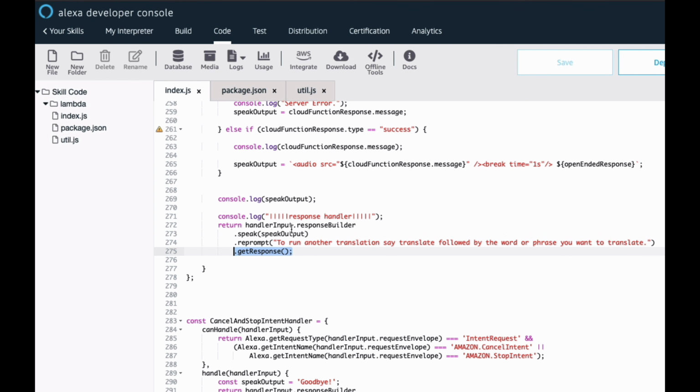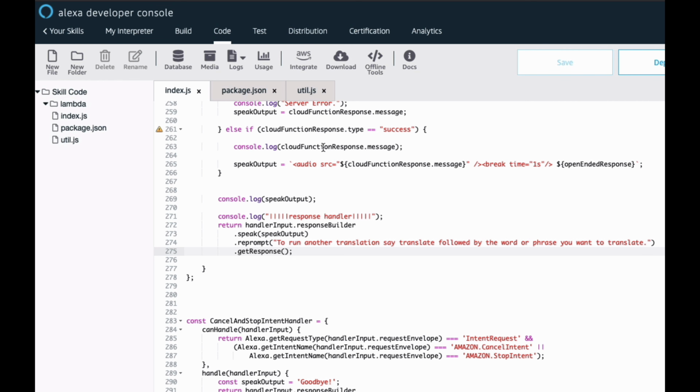There's a couple other methods that you could call here. I'm not super familiar with all of them, but generally speaking, this would be the structure. And that's really it. When the user issues a new command, it goes through the whole process again. It tries to find the right intent, and then it runs that logic, and that's how it works.